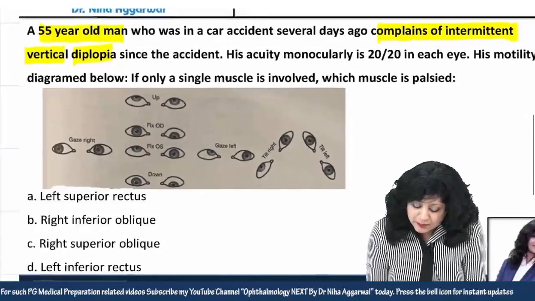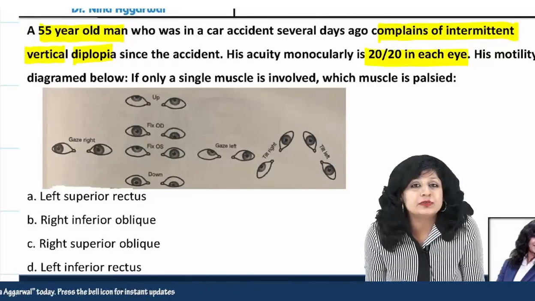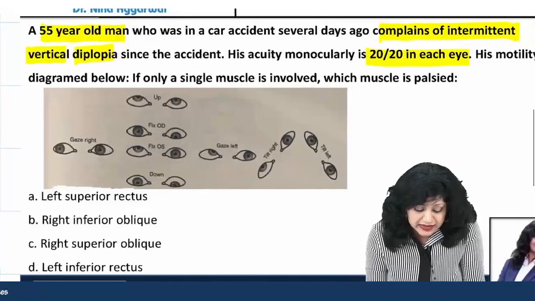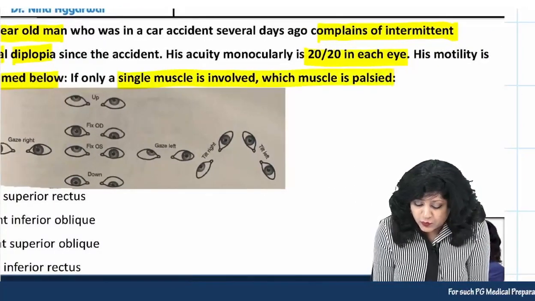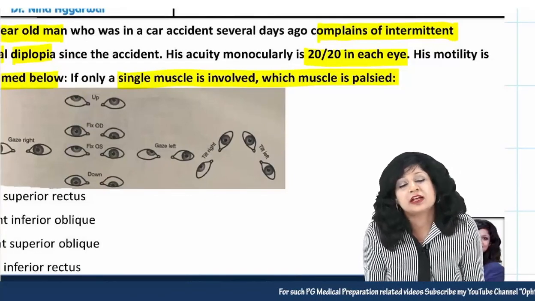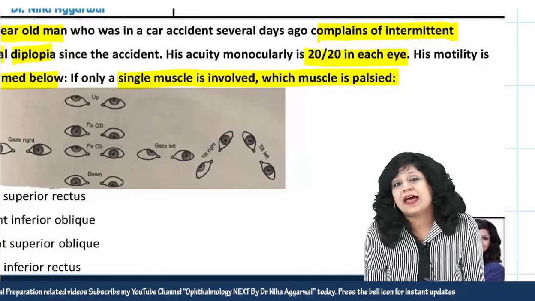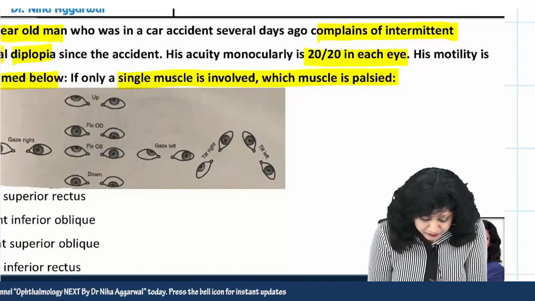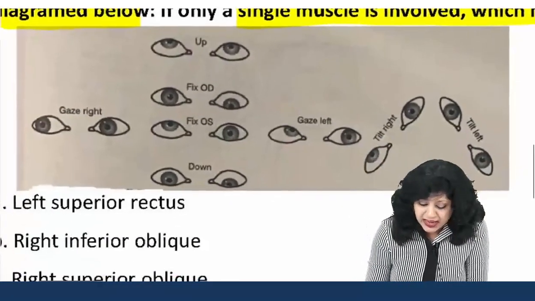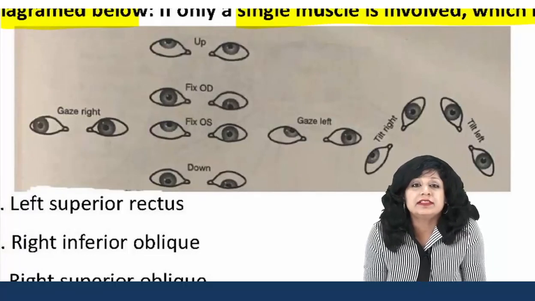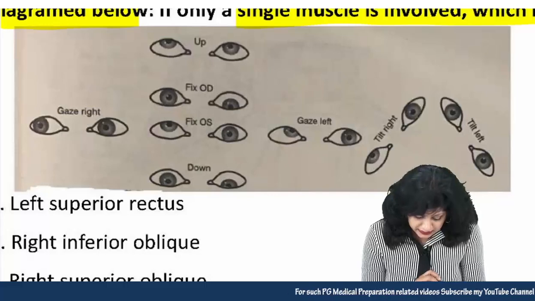His acuity monocularly is 20/20 in each eye. So visual acuity is absolutely normal in both the eyes. Motility is diagrammed below. If only a single muscle is involved, which muscle is palsied? So you have to work out which of the following muscles could be paralyzed in the car accident. Now let's see the pattern of the ocular motility, because they have not told anything in the theory regarding the motility, so you have to take it out from your diagram.